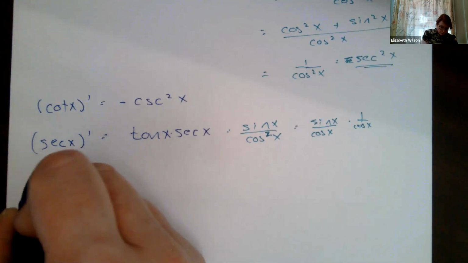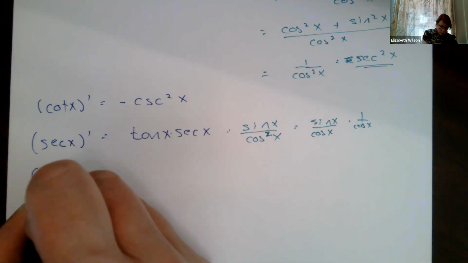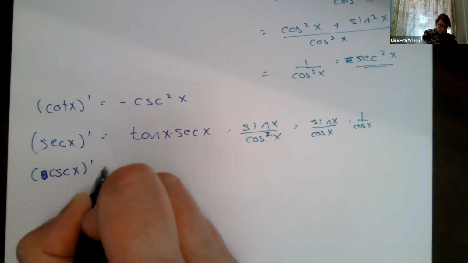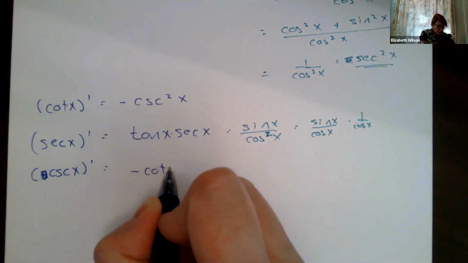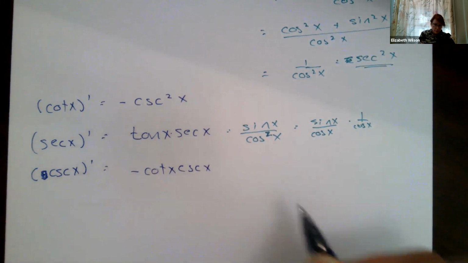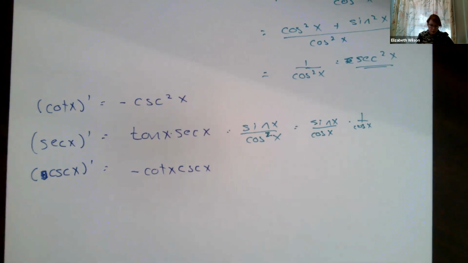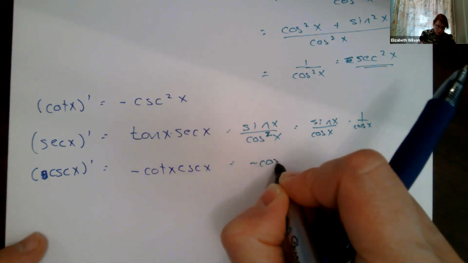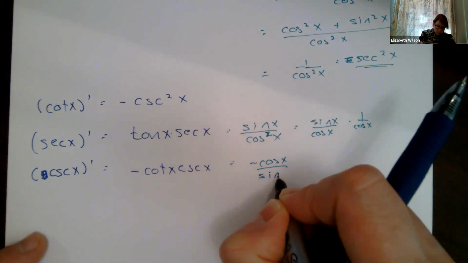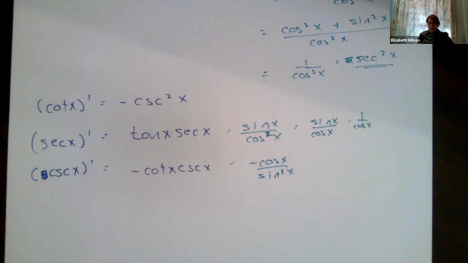Okay. Sorry, cosecant of x. I want to take that derivative. I'm going to get minus the cotangent of x, cosecant of x. And again, this comes out to be equal to minus the cosine of x over sine squared of x. Okay, so then we put things together.